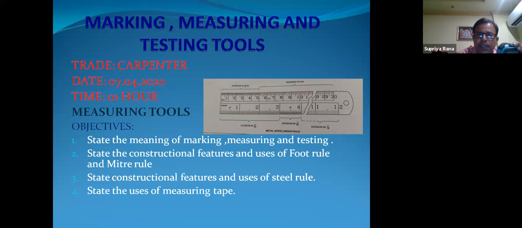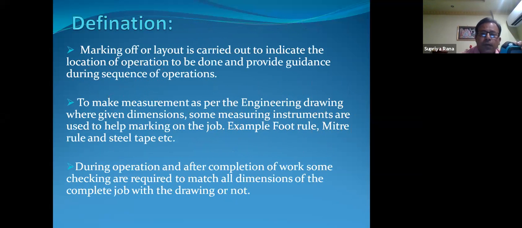In our carpentry trade, there are so many measuring, marking, and testing tools. Particularly, we first take the measuring tools. The first is the foot rule, and then the meter rule, and then the steel tape or steel rule. These are the measuring instruments we are using in the carpentry trade.